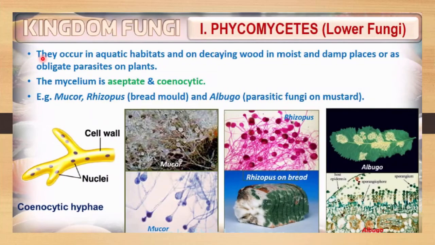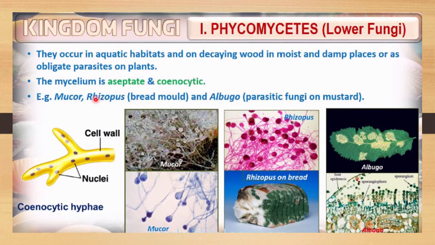First, let us start with the phycomycetes, which are also called lower fungi. They occur in aquatic habitats. They are also found on decaying wood in moist and damp places, or as obligate parasites, especially on plants. The mycelium or hyphae is aseptate and coenocytic. They do not have any septa in between. That's why it is a multinucleate type of mycelium.